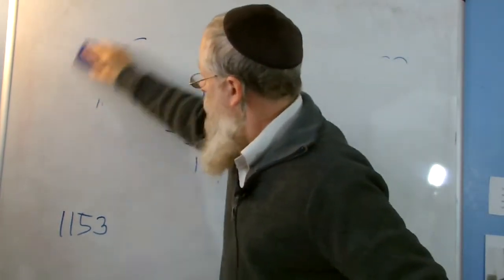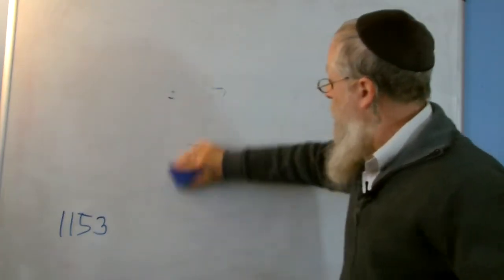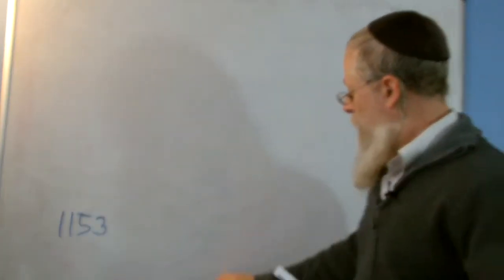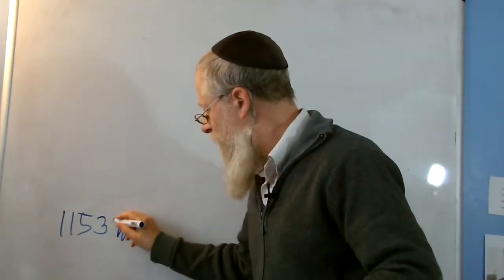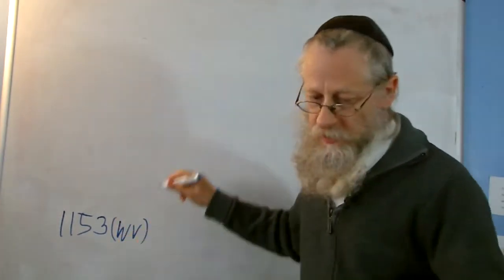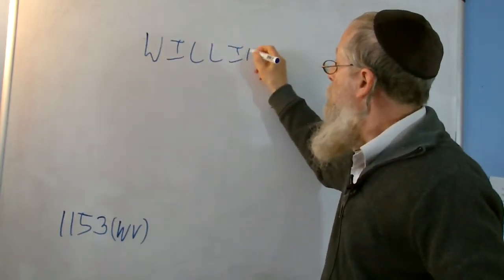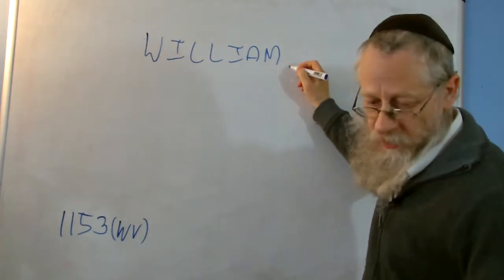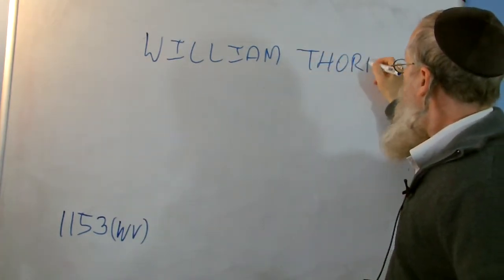So for the snooker player, I'm going to rub that off, and I'm going to now write up his name, and remember this is the whole value, the placement and the large value. His name is William, we'll miss out his middle name, which is Joseph for the moment, Thorne.